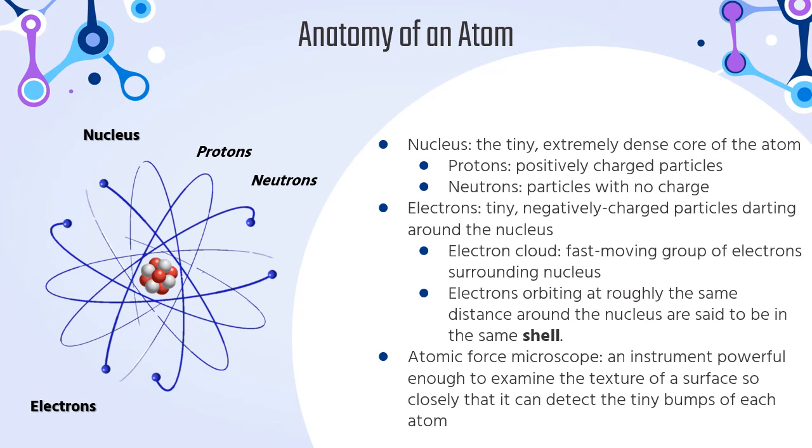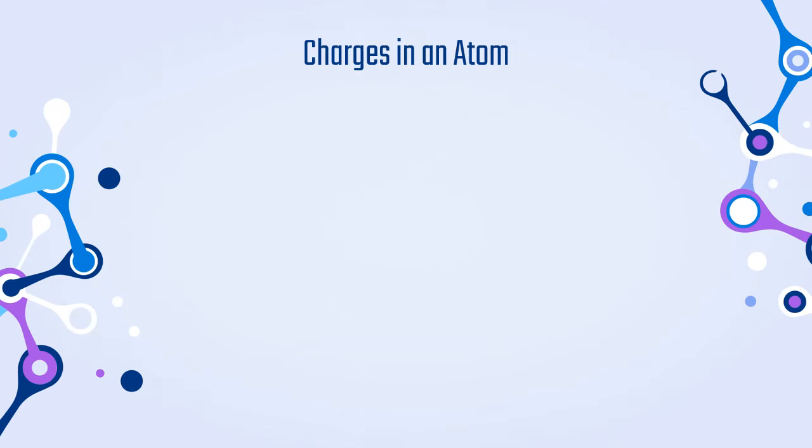If you were to expand it to the size of a person, the nucleus would be smaller than the dot on an I, like the I in your book, the I on the computer screen, and the electrons smaller than that. Really, really tiny, right? But also really, really dense. So read your book to find out how dense they are.